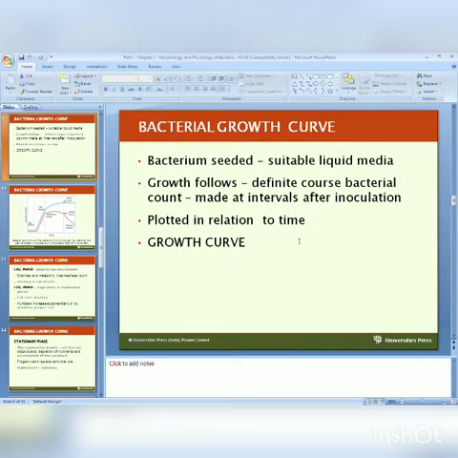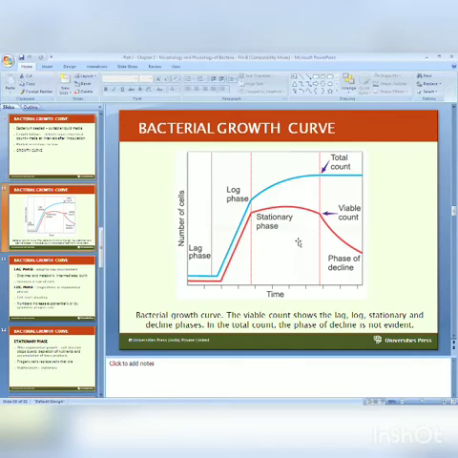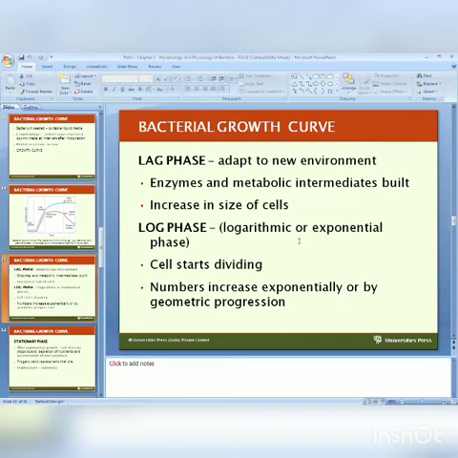So 4 different types of growth curves we are getting. Which are these? The first one is lag phase. The second one is log phase. The third one is stationary phase. And the last one is the phase of decline or death phase. So here, number of cells versus the time. These 4 different phases we are observing, so we'll see one by one. The first one is lag phase.